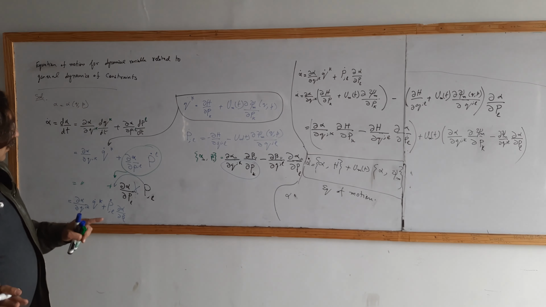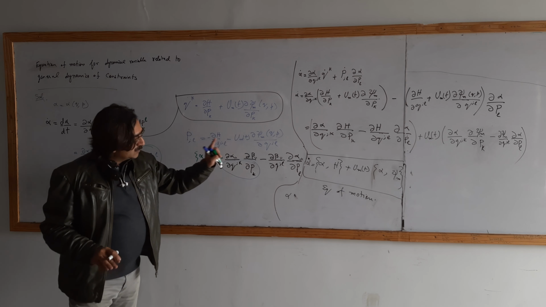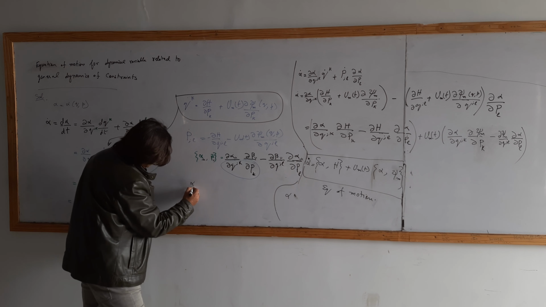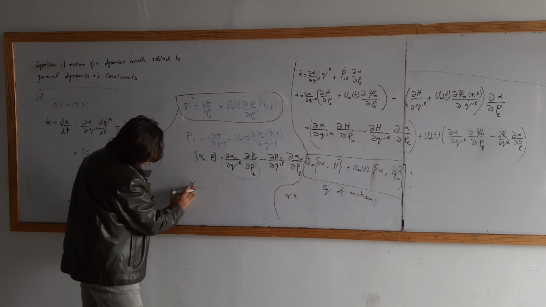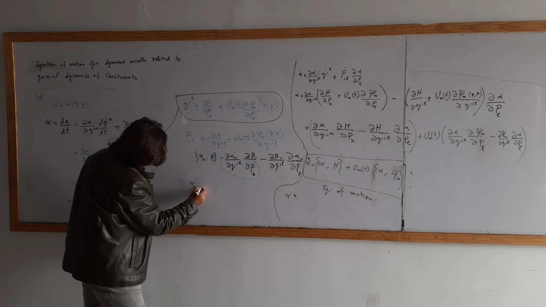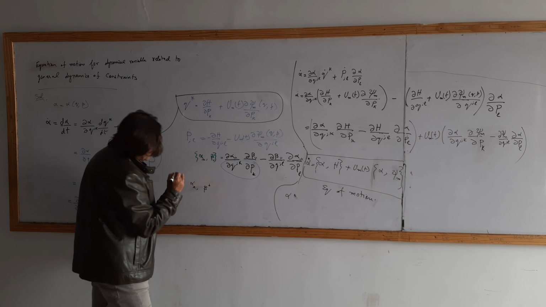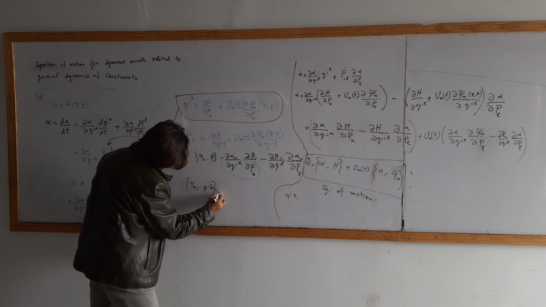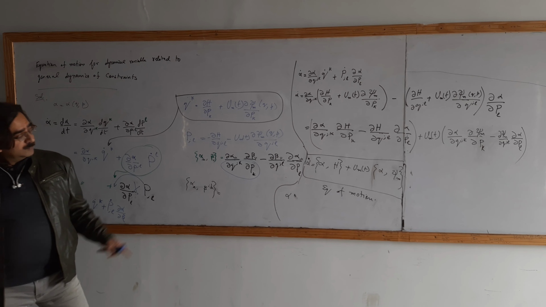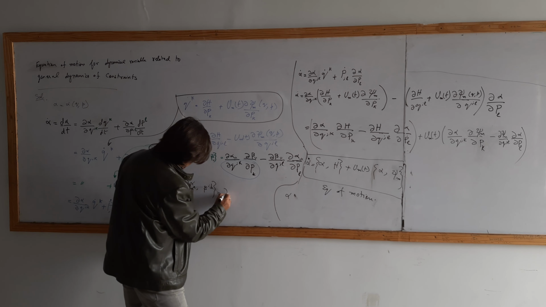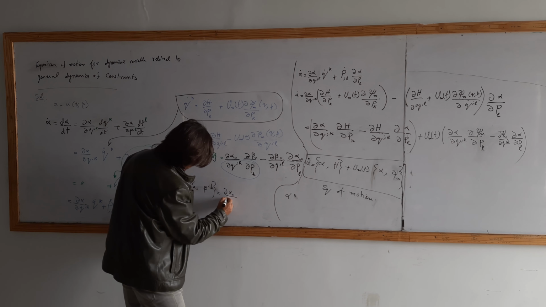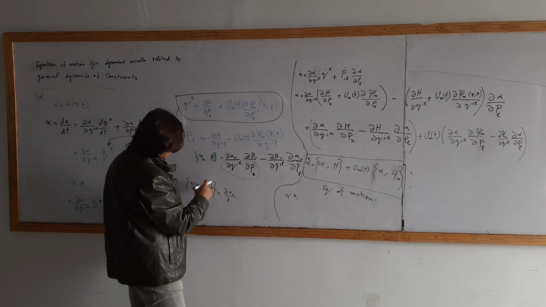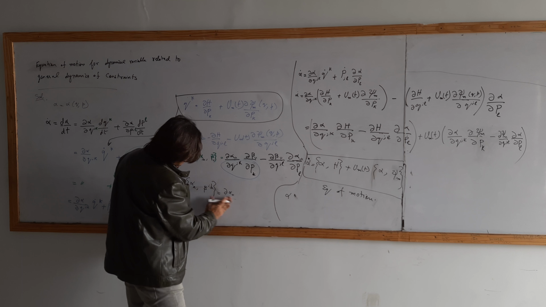So this is possible, alpha, beta is also possible, and A and B is also possible. That will be replaced with alpha, beta, and the remaining is the same.